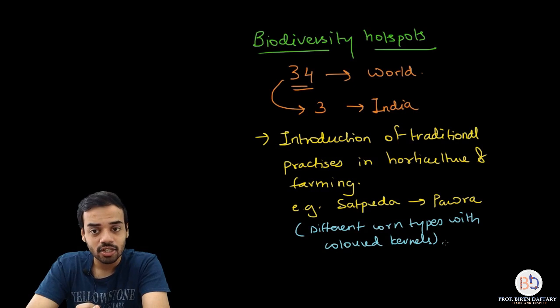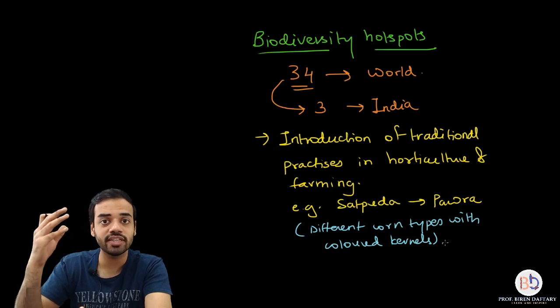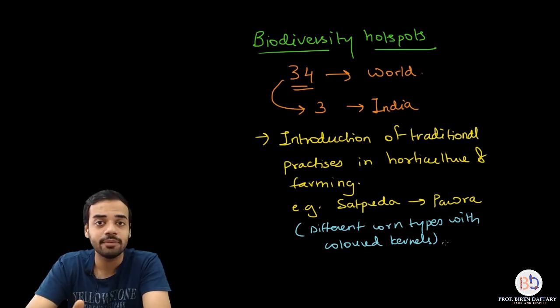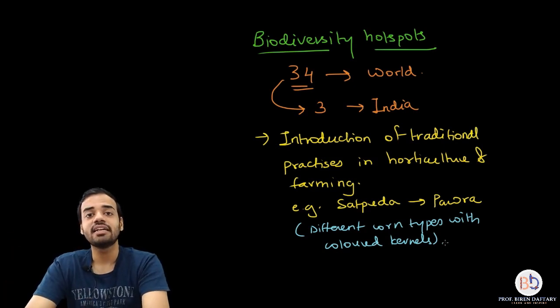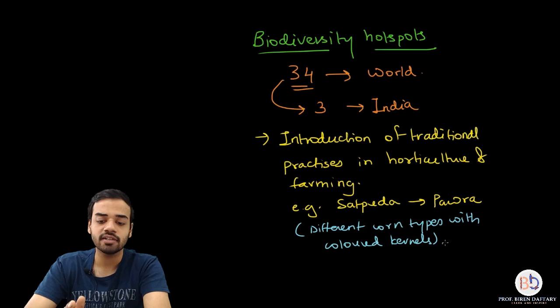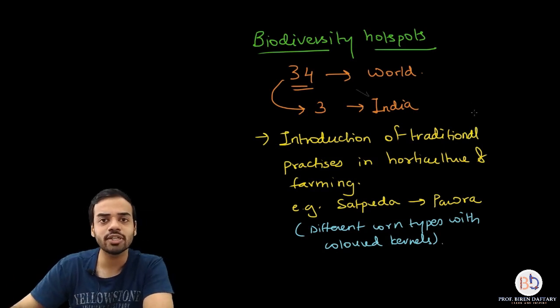Is this clear? Okay, so in situ conservation doesn't mean that you are only conserving animals. You are also conserving the plants. You are conserving both the flora and the fauna. Flora is what? Plants. Fauna is what? Animals. I hope that part is clear. Now you must have heard of these different terminologies like national parks, wildlife sanctuaries, and some of you might even have heard of the word which is called as biosphere reserves. So we are just going to have a look at that.